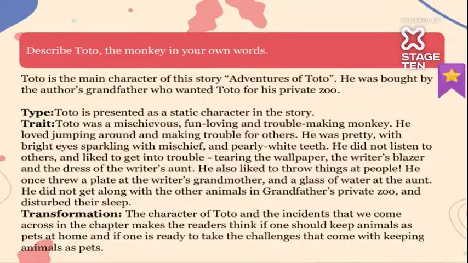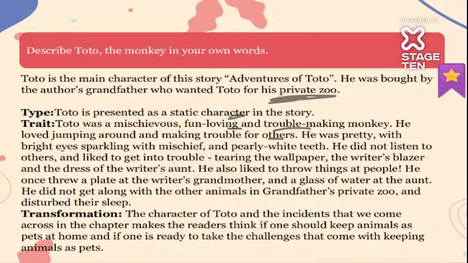So here, Toto is the main character of this entire story, Adventures of Toto, and he was brought in by the author's grandfather, who always wanted a monkey for his private zoo. Toto is present as the static character in the story. He was very mischievous, nuisance making, fun loving, and trouble making. He was a baby monkey. He used to do a lot of mischief. He loved jumping around and making trouble for others.